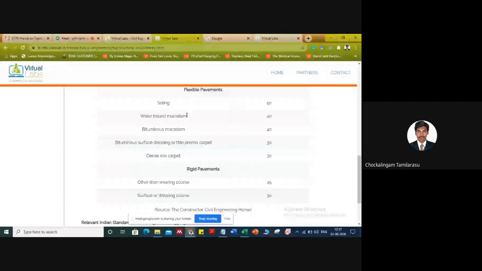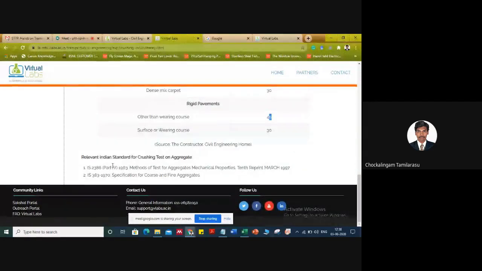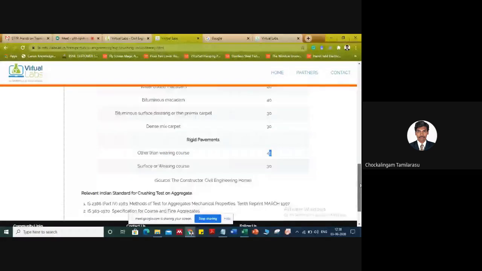For flexible pavement, if it is WBM, the value should be well within the limit of 40%. If it is bituminous macadam, 40%. Likewise, for rigid pavement, bearing course means 30%, and other than bearing course, 45%. Likewise, these are the questions they will ask in the pre-test. Then the relevant standards: this aggregate crushing value falls under IS 2386 Part 4. So this is the theory record for carrying out this particular test.